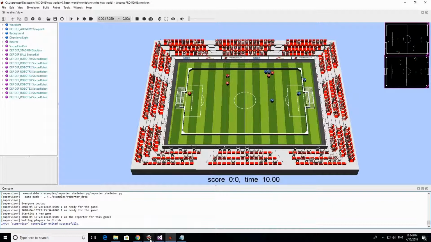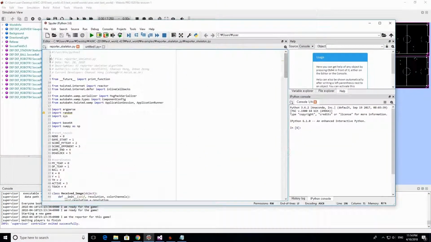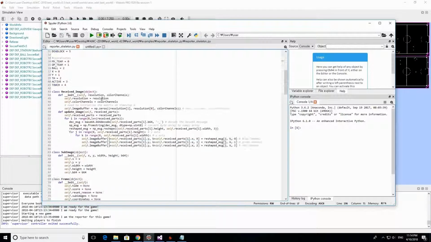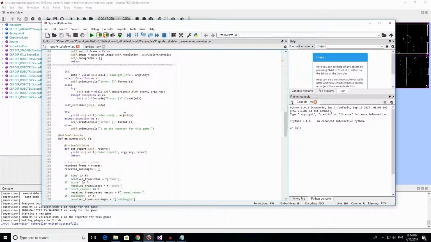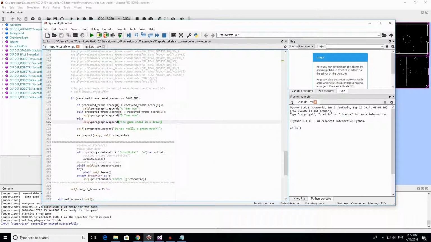You can see why we generated this information here in the reporter skeleton.py. This is the program that we ran here. So after the game ends, it checks which team won. In our case, the game ended in a draw, and it added another message: it was really a great match.